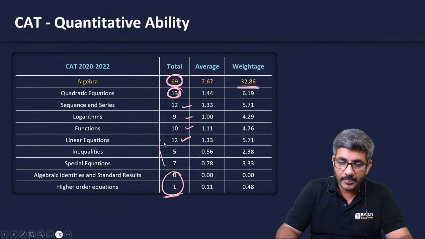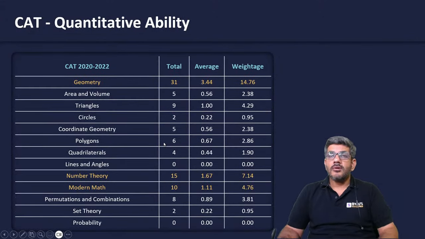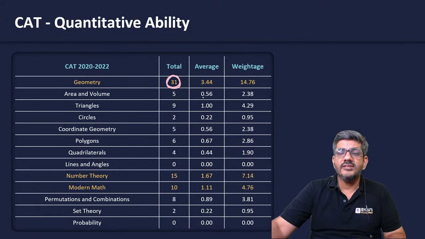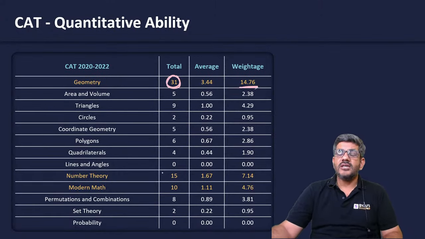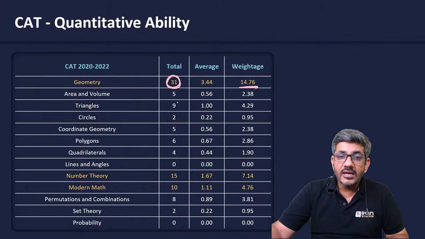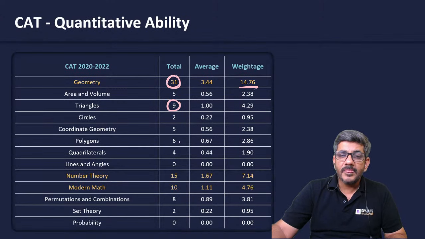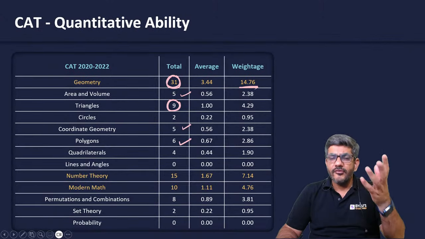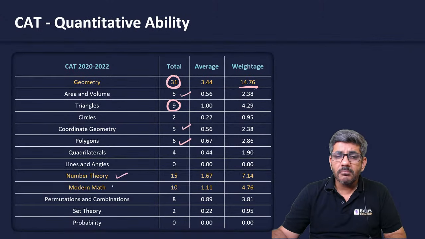Similarly, when I talk about geometry, it has got 31 questions in the last 6 7 years. 14.76% of the questions have been from geometry. 9 of them have been from triangles, the single largest area. Then we see 6 from polygons, 5 for coordinate and area and volume, and the other areas as well. Very few questions have been asked from number theory and modern maths.